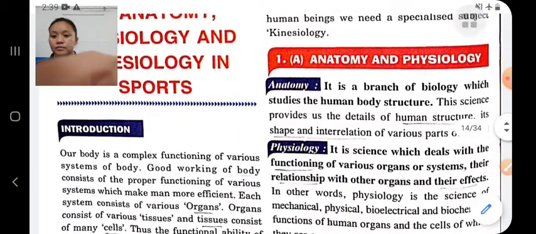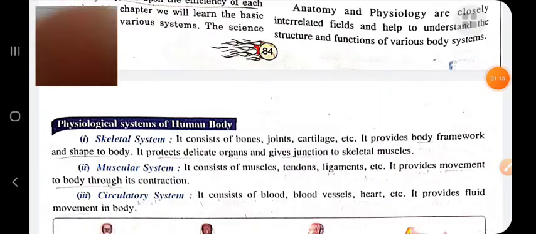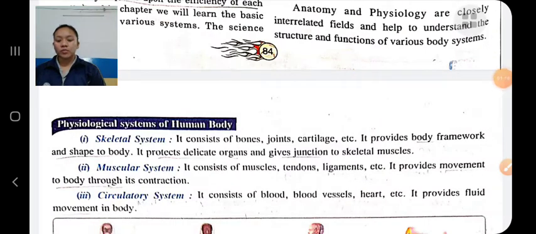Next is the physiological systems of the human body. What are the physiological systems of the human body and their effects?